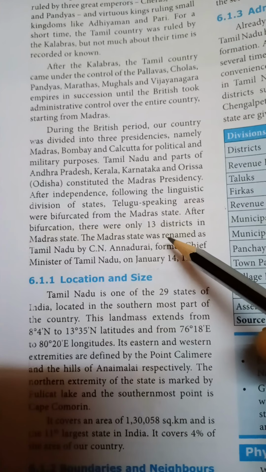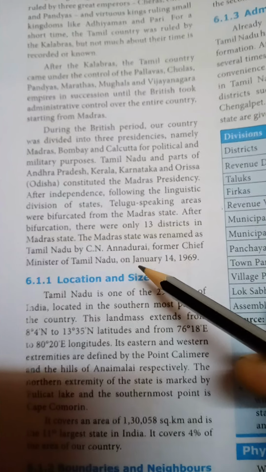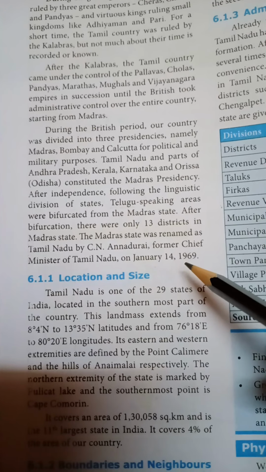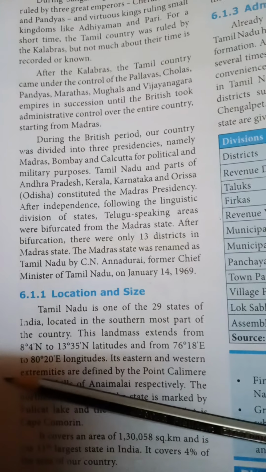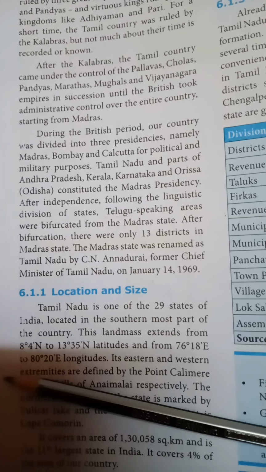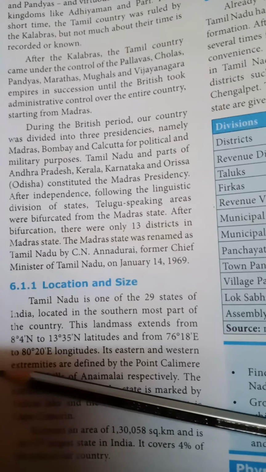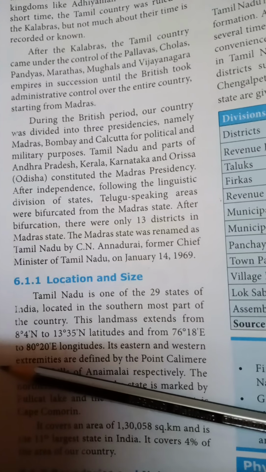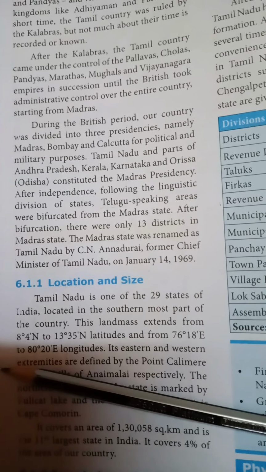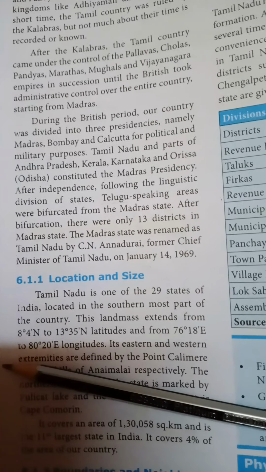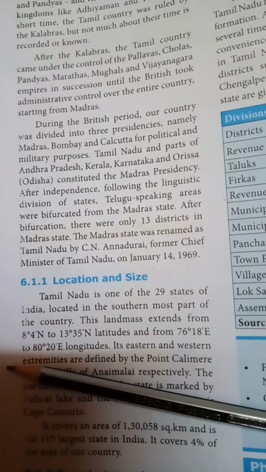The Madras state was renamed as Tamil Nadu by C.N. Annadurai, former Chief Minister of Tamil Nadu, on January 14, 1969. Who renamed it? C.N. Annadurai. Conjeevaram Natarajan Annadurai. Conjeevaram is now called Kanchipuram. He was the chief minister who changed Madras state into Tamil Nadu. In which year and month? January 14, 1969.